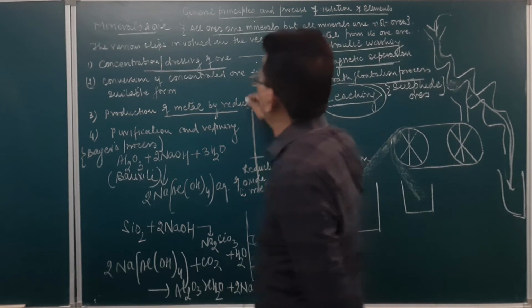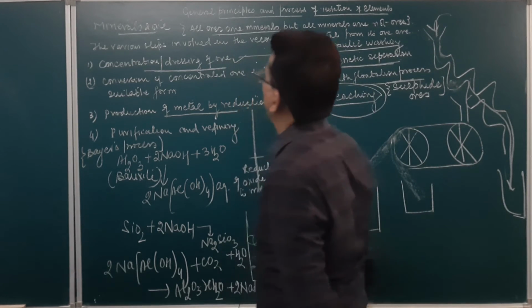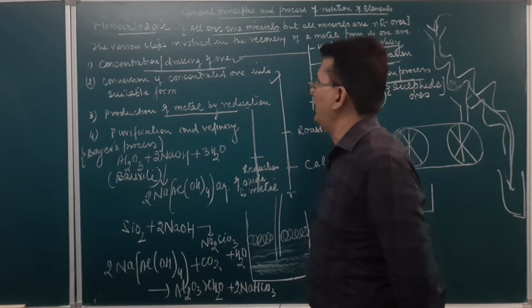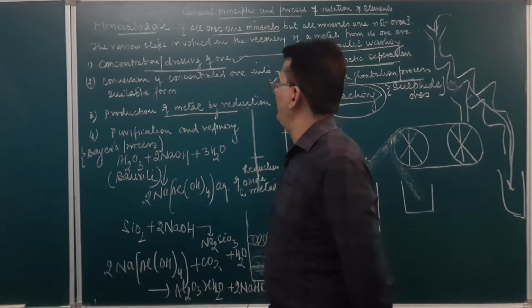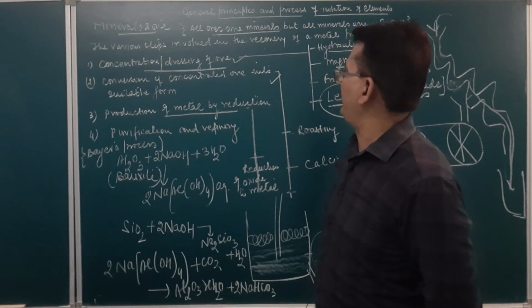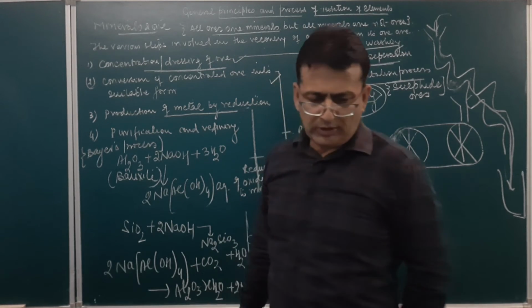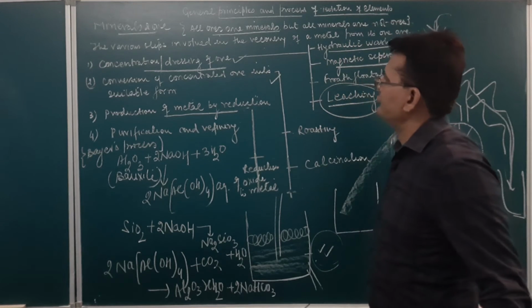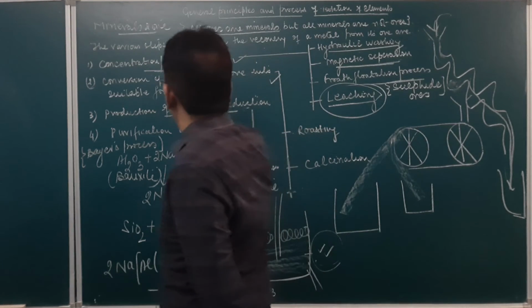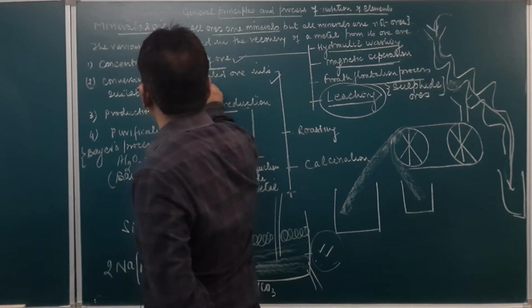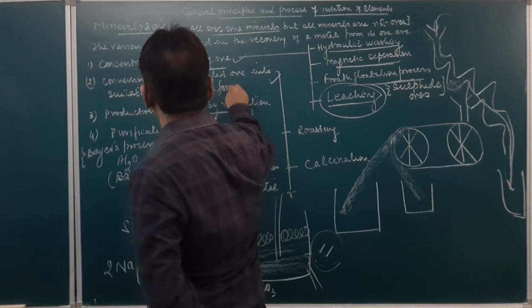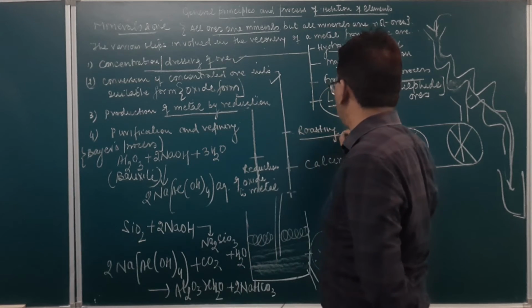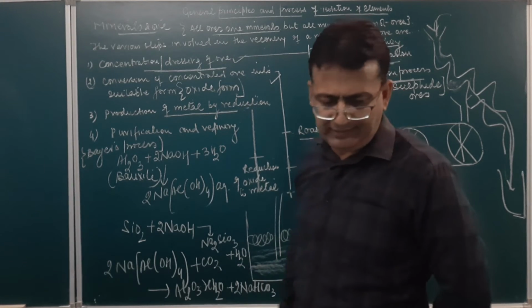So the first step is the concentration or dressing of the ore. The second step is conversion of the concentrated ore into a suitable form, and third is the production of metal by reduction. Now this concentrated ore is to be converted into the oxide form, and this can be done in two ways. It will either be by roasting or by calcination.